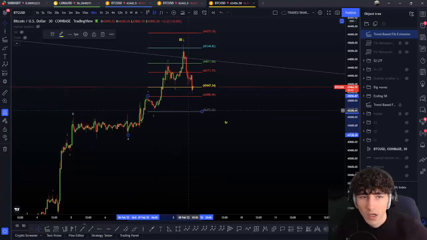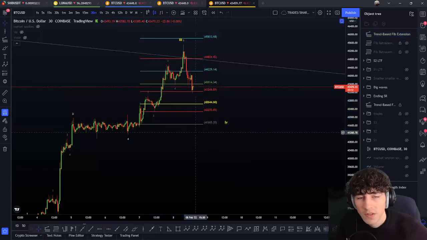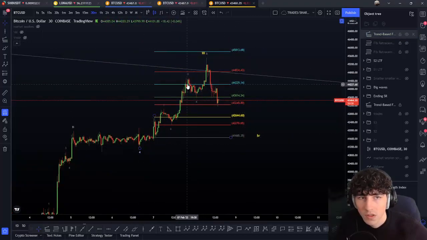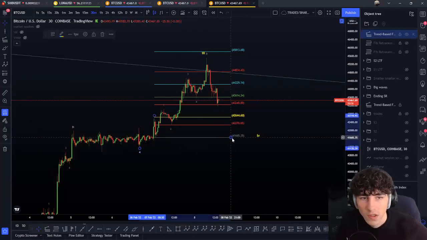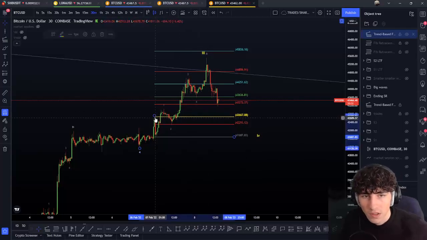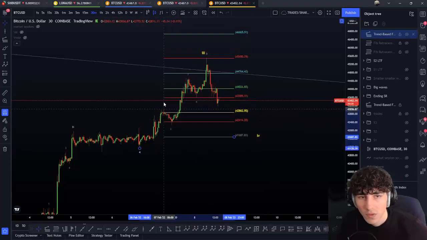By the way, yeah, it was more like that. The premise here, we have a possibility of being in a wave 1, 2. So in that case, the average is 160. I don't really like this idea because of the retracement we're doing right now. So that's why I will place it more something like this.